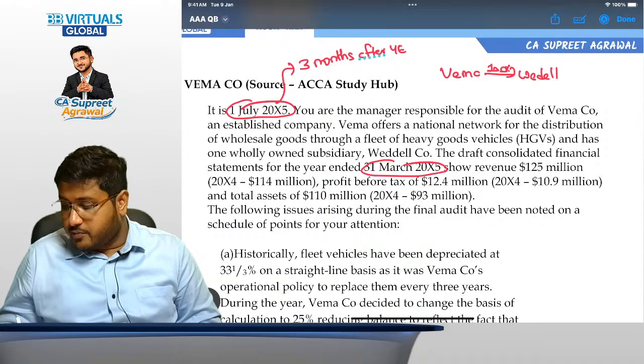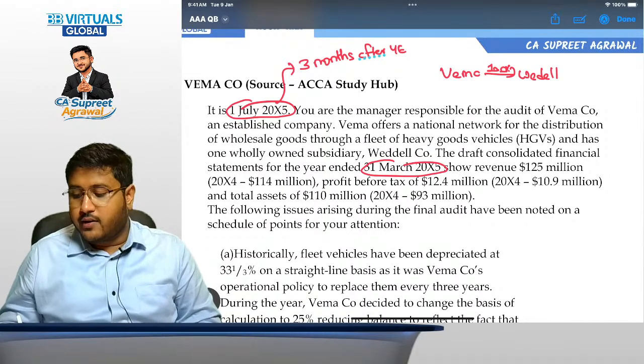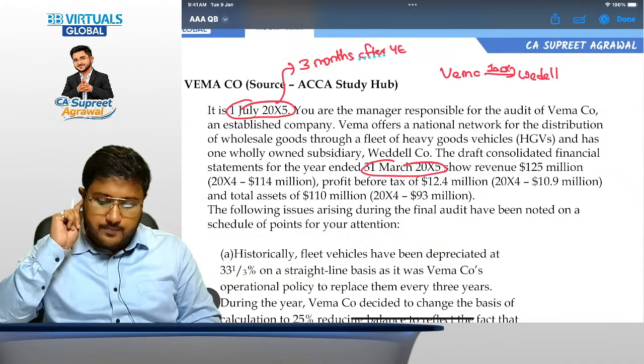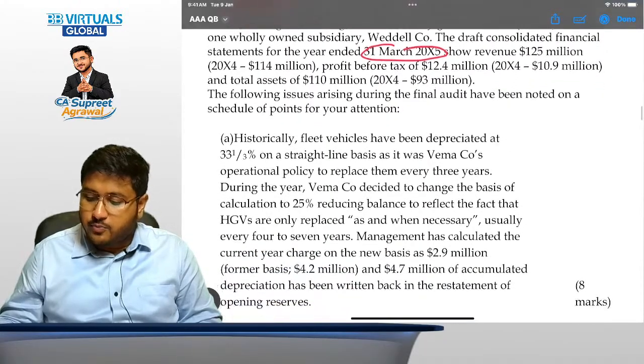Profit before taxes of $12.4 million. In 2024, this was $10.9 million. So both have increased. And total assets of $110 million. And it was $93 million last year. The following issues arising during the final audit have been noted on a schedule of points for your attention.